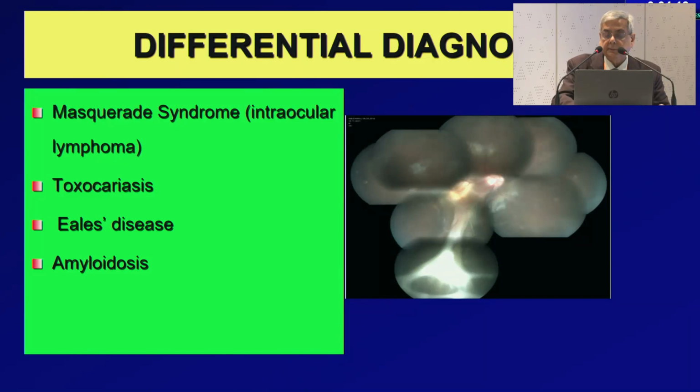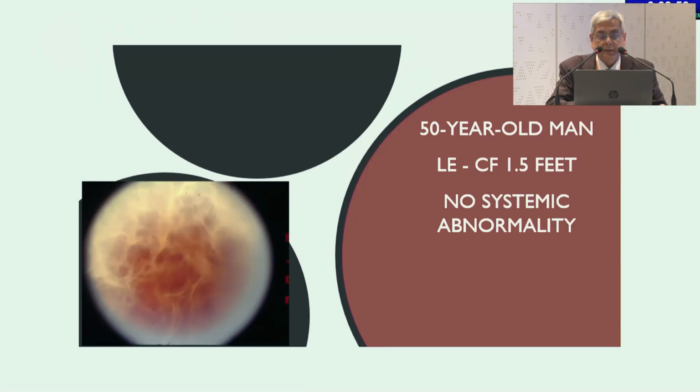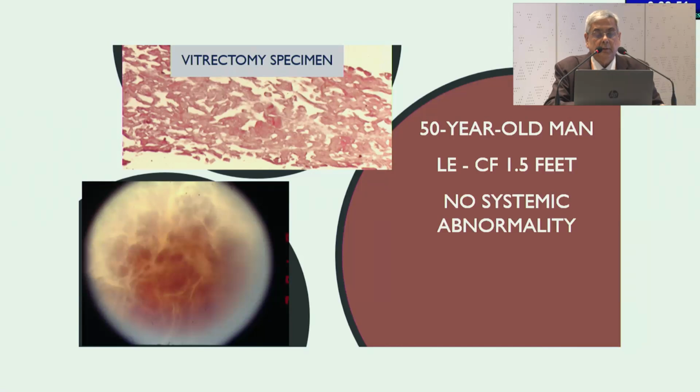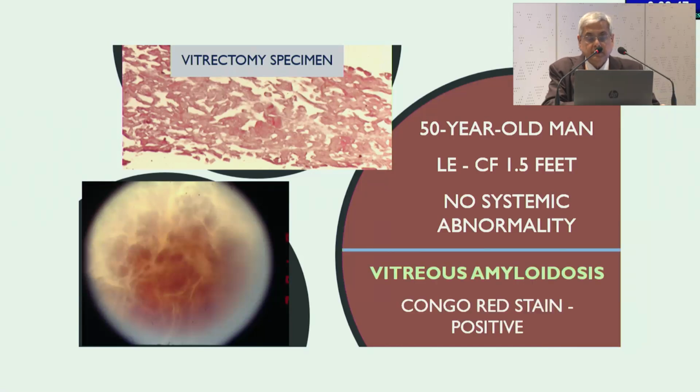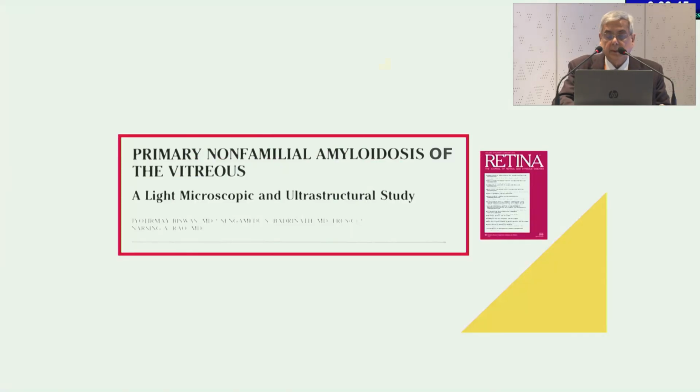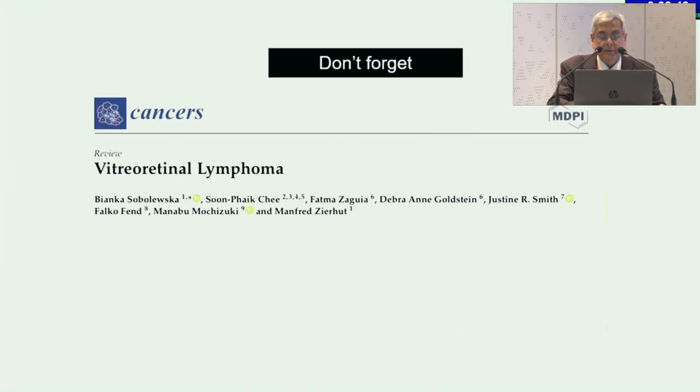This is one case of toxocariasis, with peripheral scarring in the retina, and there is a strand coming from the vitreous condensation in the periphery to the posterior pole at the optic disc. And this is a patient with only a strand of opacity in the vitreous cavity. Vitrectomy specimen showed Congo red positivity, suggestive of amyloidosis. And this was primary systemic non-familial amyloidosis of the vitreous.